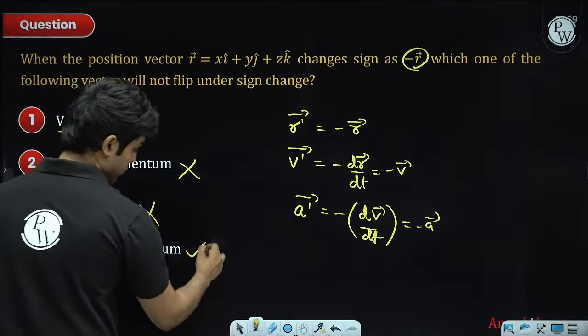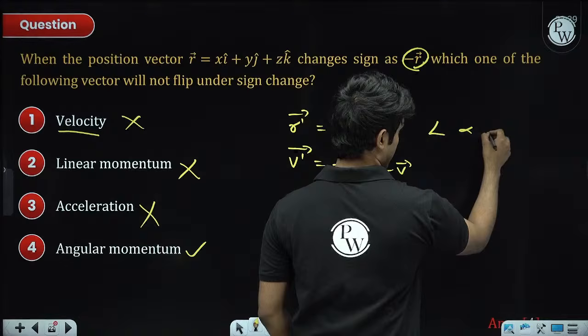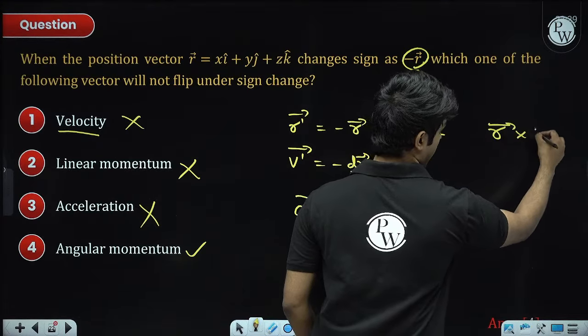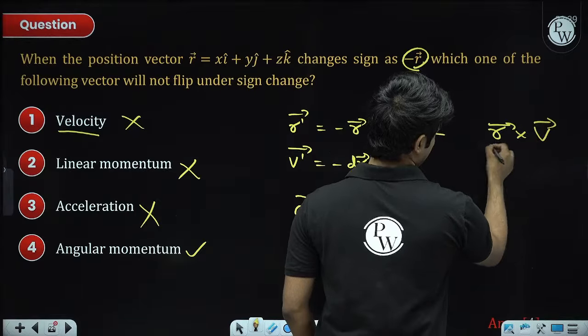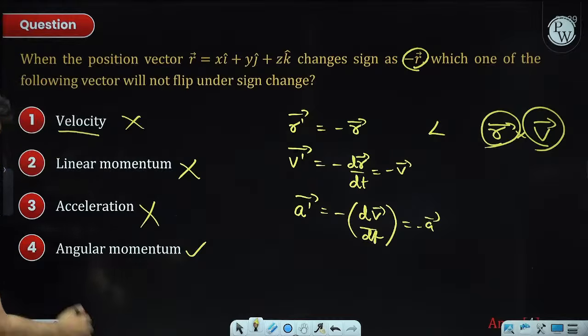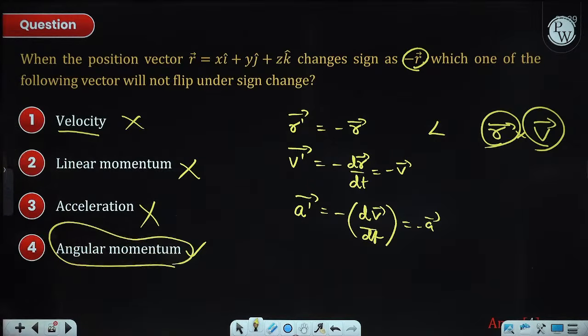Angular momentum is going to be the answer, because in the angular momentum term there is a position vector term and a velocity term. So there is a minus here and a minus here, and minus minus would become plus. So there won't be a sign change for angular momentum. Yes, angular momentum is the answer.